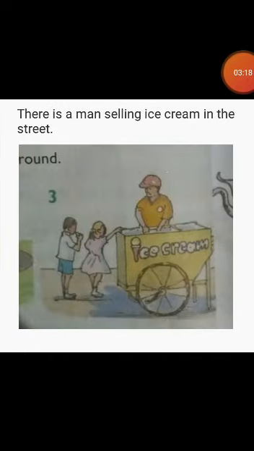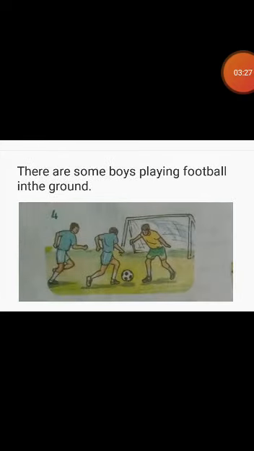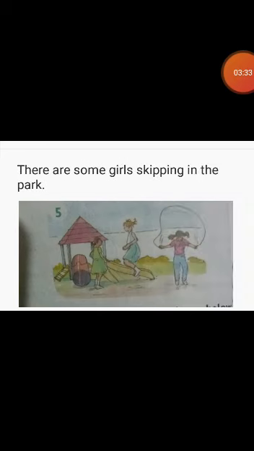In picture 3, a man is selling ice cream. There is a man selling ice cream in the street. Here are some boys playing football. There are some boys playing football in the ground. Here you can see girls are skipping. There are some girls skipping in the park.